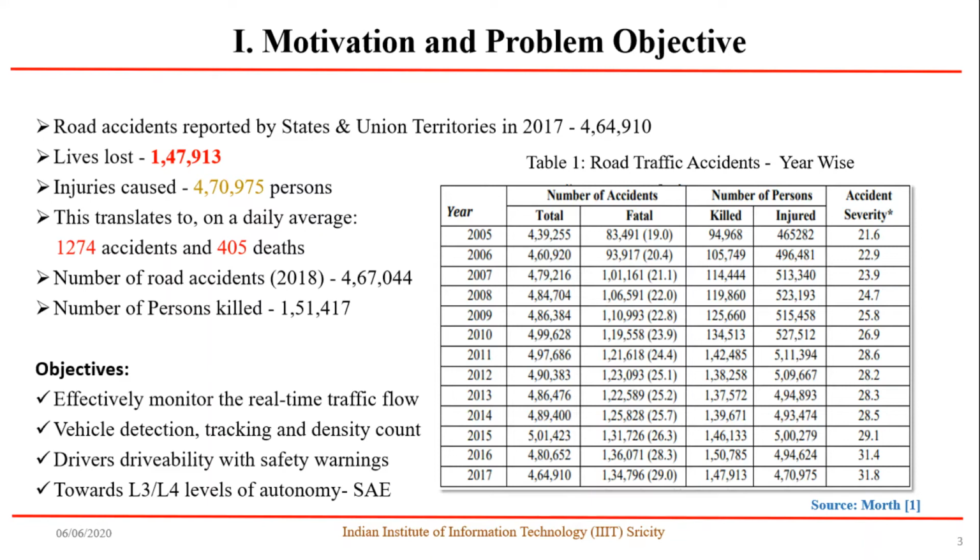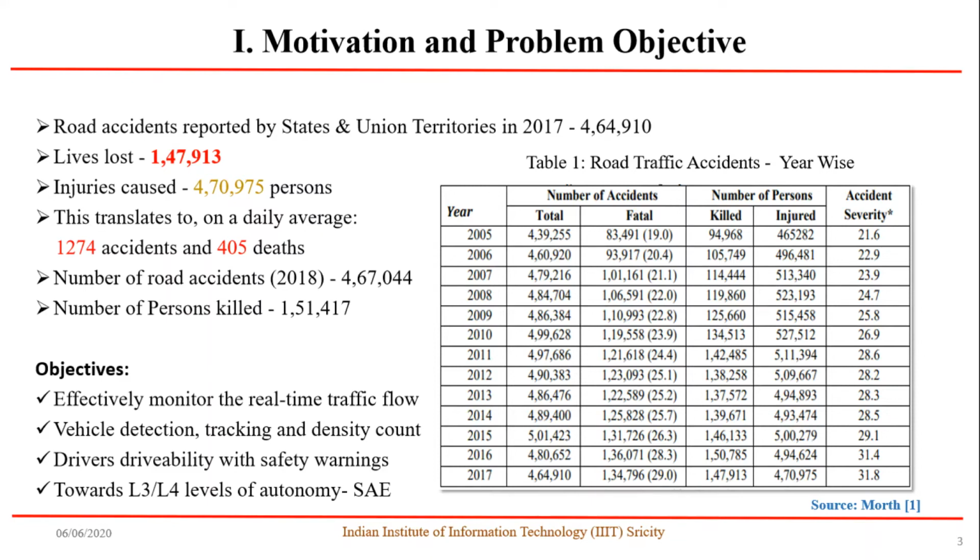Significantly, to work on addressing the real-time challenges, we have chosen the road traffic scenarios that are chaotic, complex, heterogeneous, with less disciplined traffic in nature. As we can see from Table 1, the source from MORTH, that is Ministry of Road Transport and Highways, Government of India, the total number of road accidents recorded in the year 2017 were 4,64,910. So we can see in the table from year 2005 till 2017, there is a gradual increase in the number of road traffic accidents, injured and also fatalities.